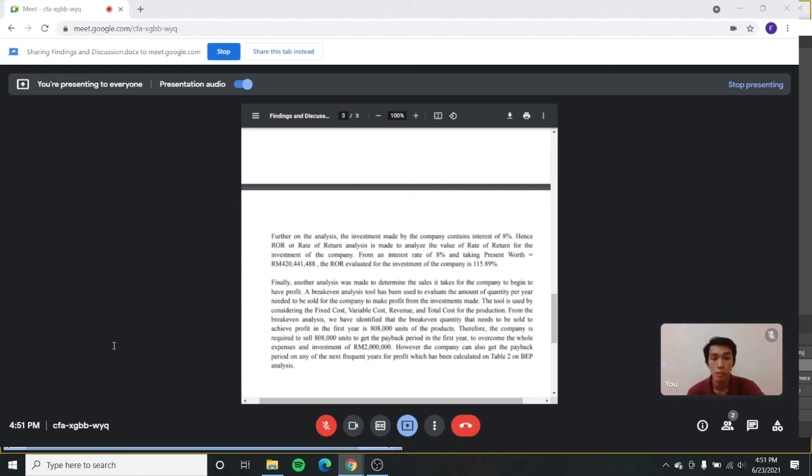And then, break-even analysis is conducted by making approximations on the investment expenses. Based on the calculation, the company can get their profit by making the payback period the first year and selling 808,000 units in the first year. The company can also get a lower break-even quantity for the payback period in the consequent years. That's all for findings and discussions.